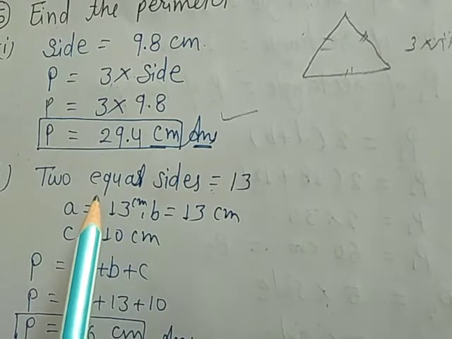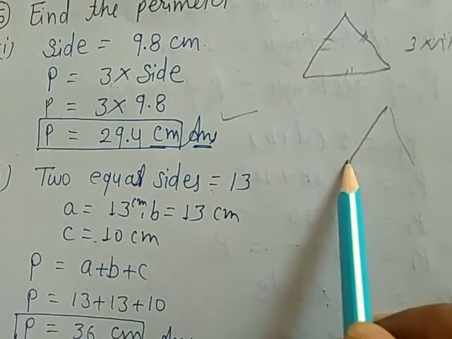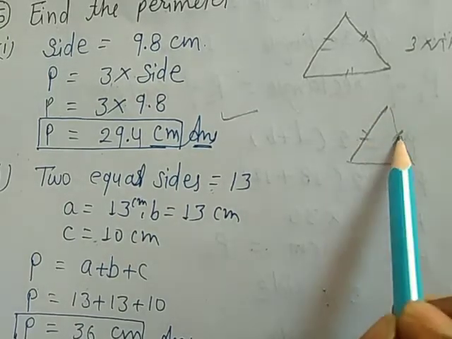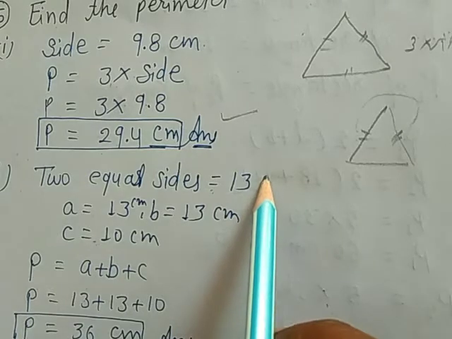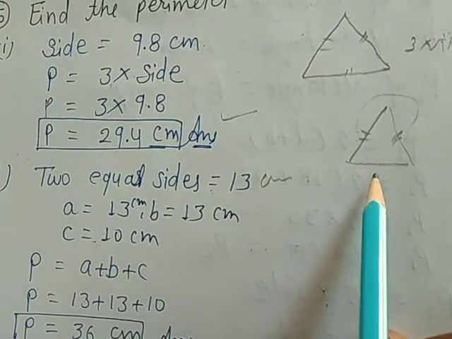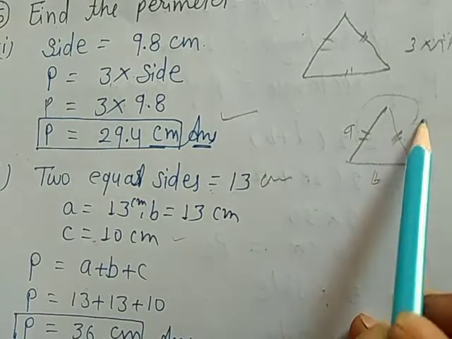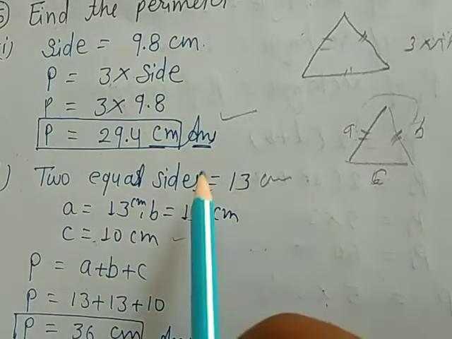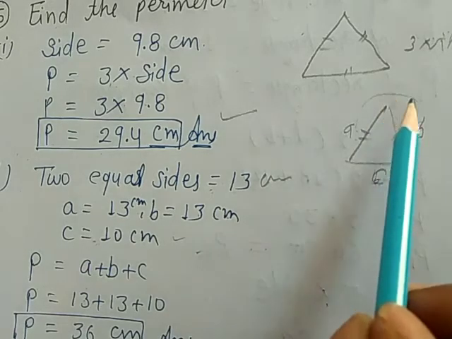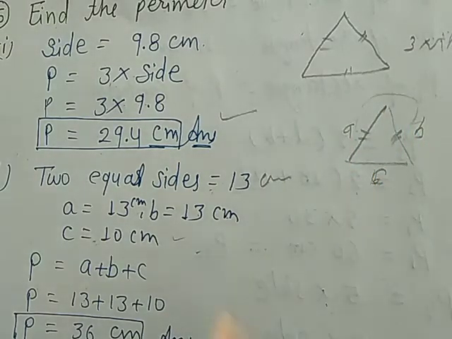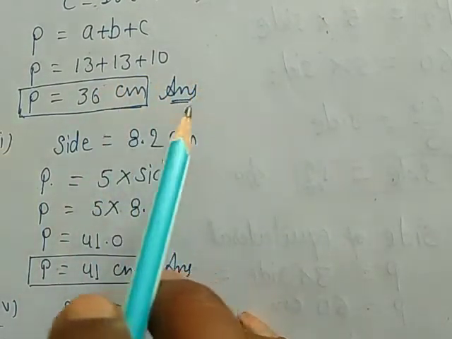Part 2, that is the isosceles triangle. Isosceles means a triangle in which two sides are equal and the third one is not equal. So these two equal sides are given 13 centimeter, and another side is given 10 centimeter. So we take this A, this B, and this C. A is 13 centimeter, B is 13 centimeter, and C is 10 centimeter. You already know perimeter means the sum of all the sides. So perimeter equals A plus B plus C. 13 plus 13 plus 10 is 36 centimeter.